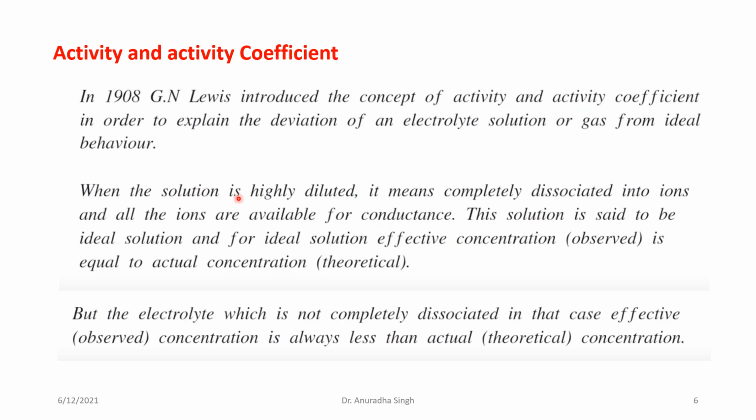When the solution is highly diluted, it means it is completely dissociated into ions and all the ions are available for conductance. This solution is said to be an ideal solution, and for an ideal solution, effective concentration is equal to actual concentration. But if the electrolyte is not completely dissociated, the effective concentration is always less than the actual concentration.